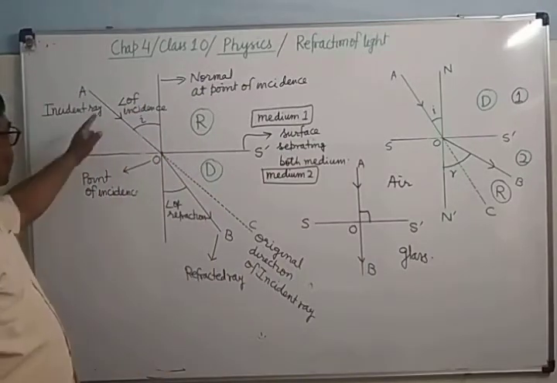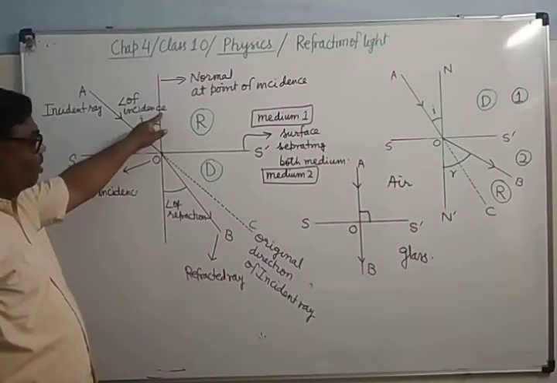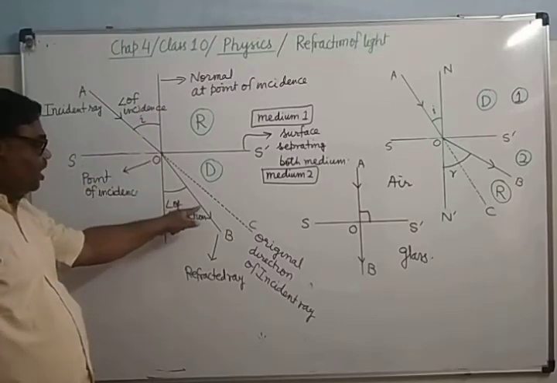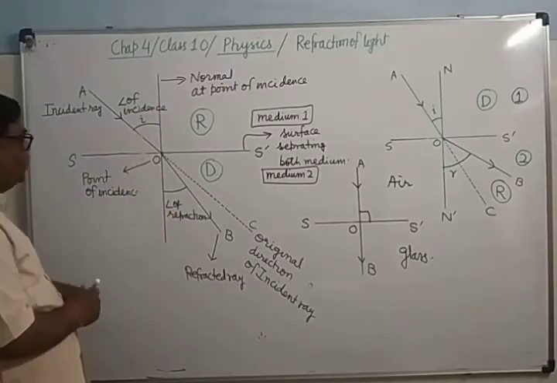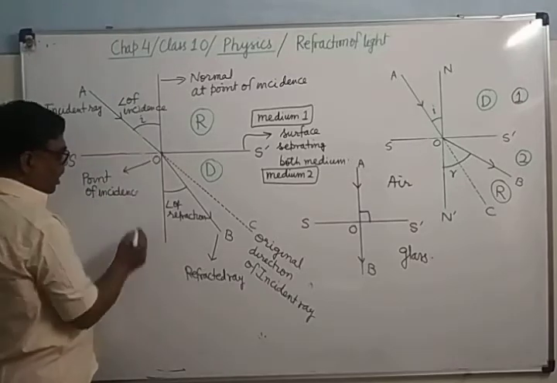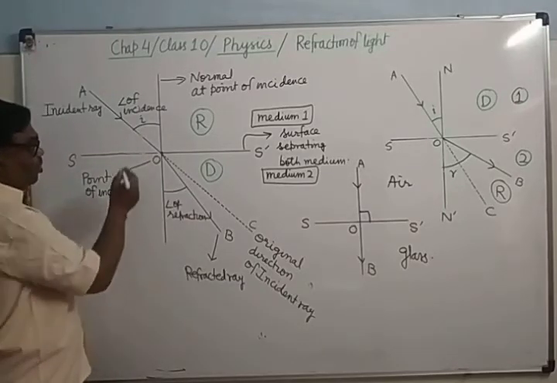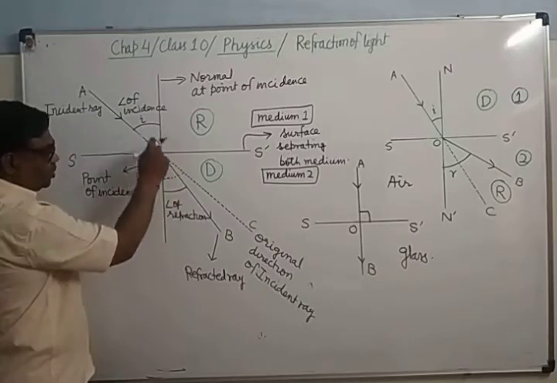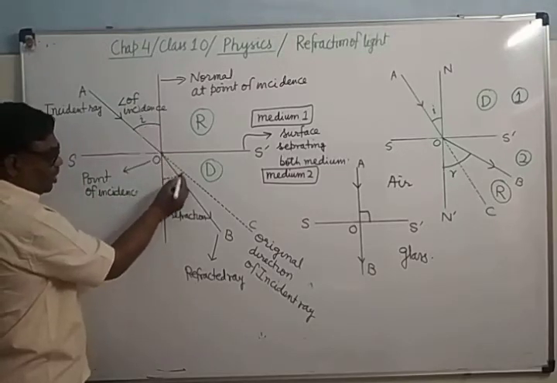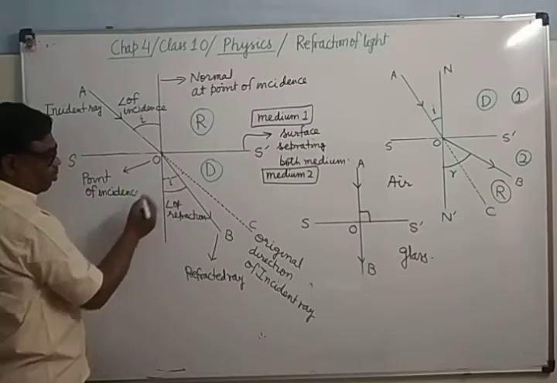Now see here, what is the angle of incidence? Already I have told, the angle between the incident ray and the normal. Angle of refraction is the angle between the refracted ray and the normal. In this diagram you can see that this is angle I, this is angle R. So this is angle I, and this will also be equal to I because these two are vertically opposite angles.